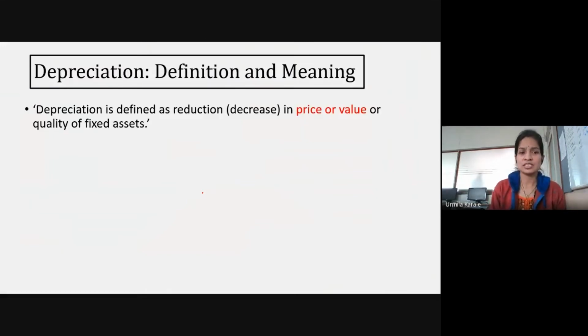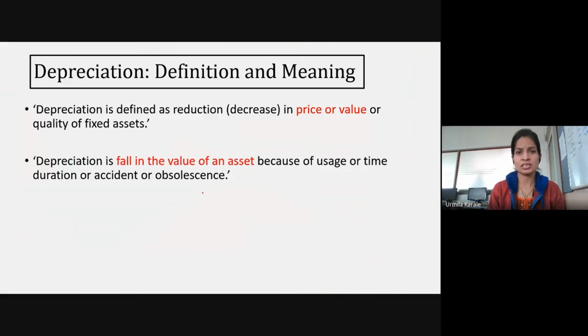As you can see, depreciation is nothing but a reduction in the price or the value of an asset. When we talk about these assets, we are talking about fixed assets only, the value of which reduces with passing of time. There may be so many reasons, like usage or time duration, or sometimes some accident may take place, or that particular asset may become outdated. There are so many reasons why this value is going to reduce.